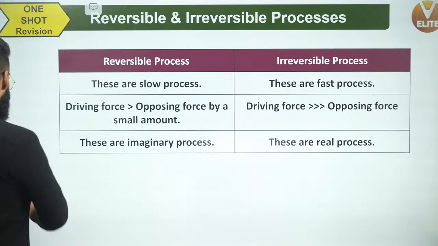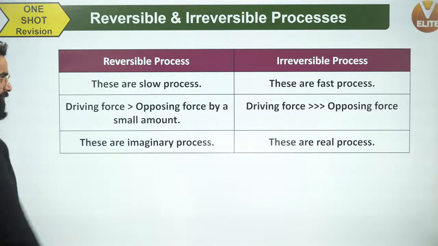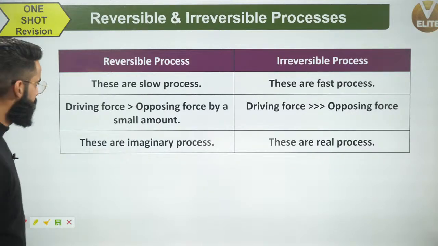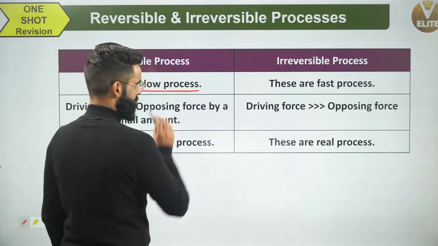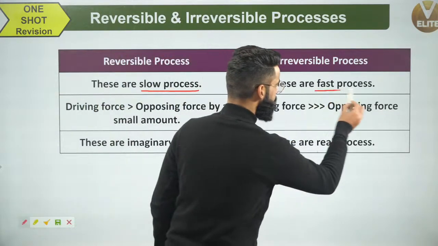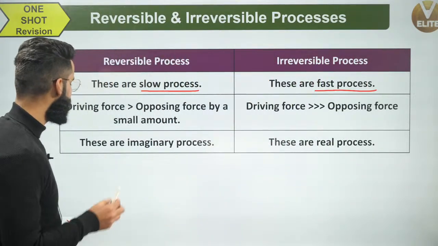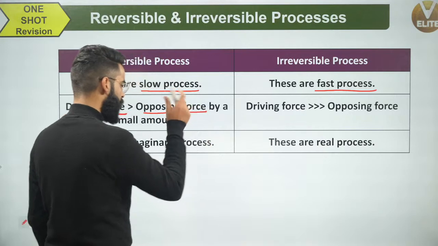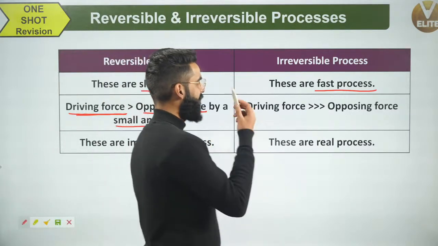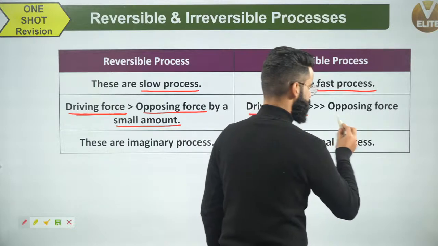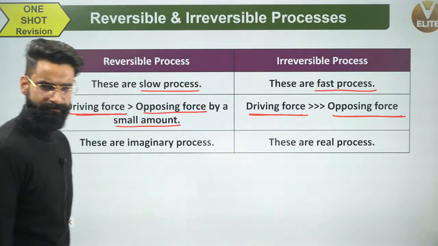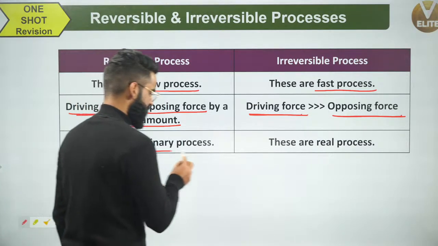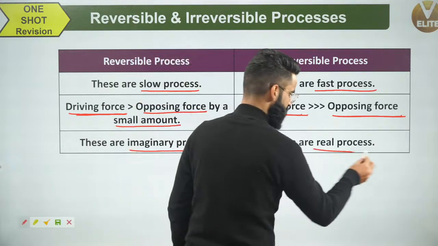Now let's talk about something called reversible and irreversible processes. First, a few points I want you to note right here. Reversible, these are very slow processes, and irreversible, these are very fast processes. Second thing, in reversible processes, driving force is greater than the opposing force only by a small amount, whereas in case of irreversible processes, driving force is far greater than the opposing force. Yeah, and at the same time, reversible processes are imaginary processes, whereas irreversible processes are real processes.